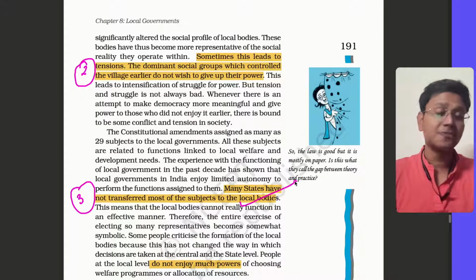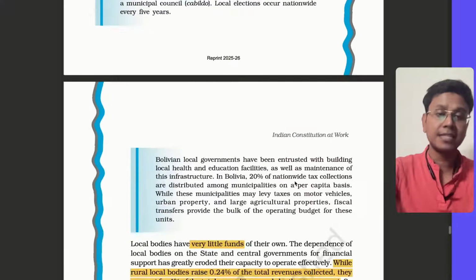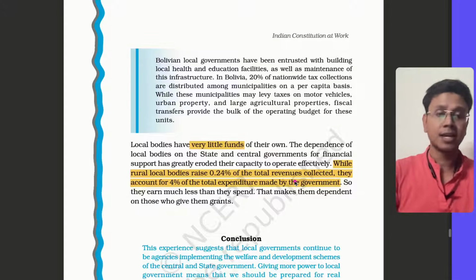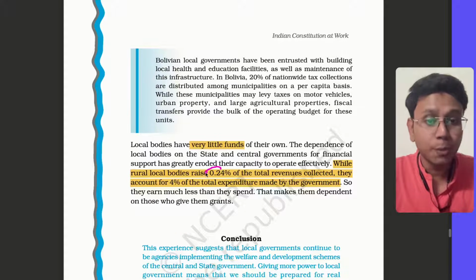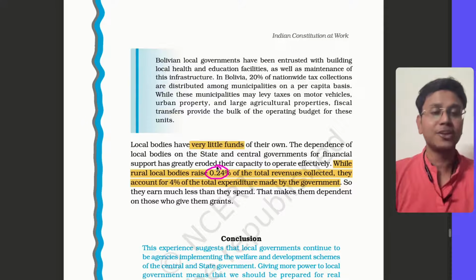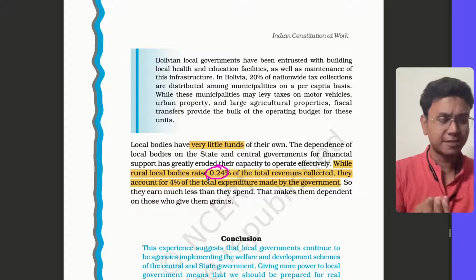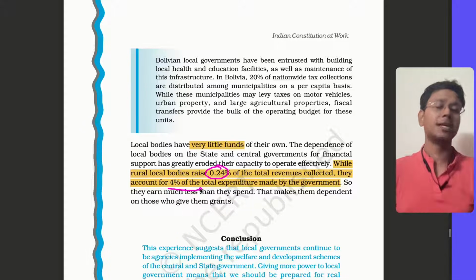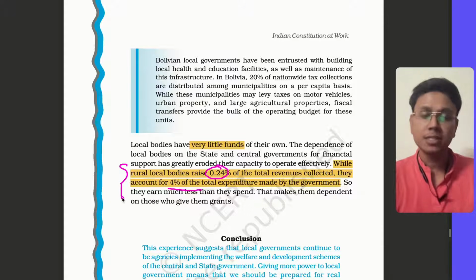Many states have not transferred enough subjects of the 11th or 12th Schedule to panchayats. Now how will they function if they are not given power? In the same way, they have not been given even finance. Very little funds are there. And rural and local bodies raise only 0.24% of their total revenues collected. That means they are able to raise a very meager amount themselves. But 4% of expenditure made by government is done by them. So what does that mean? For almost all expenditure, they are dependent on the state.